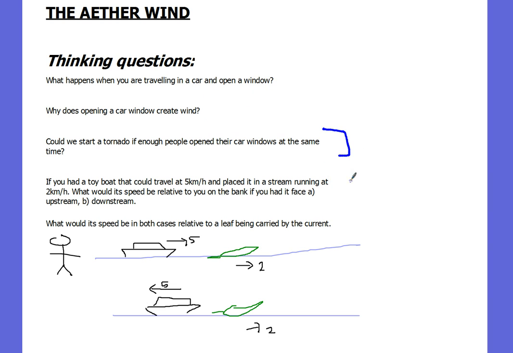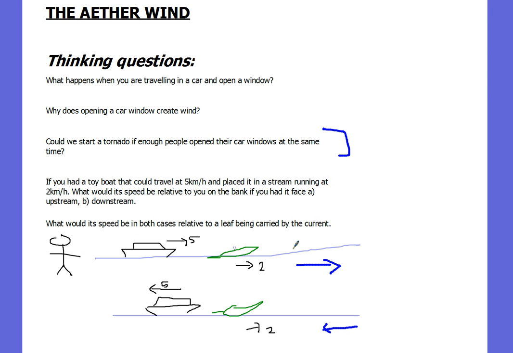Another little thing to think about before we start thinking about the ether wind is if you had a little toy boat, and that's a pretty good picture of a boat there, that one's not so good, but you've got a little toy boat, and you put it in a stream. Now that stream is running at 2 kilometers per hour. And the question is, if you have the boat running in the same direction as the stream, or the opposite direction of the stream, and you're watching the little boat from the shore, what speed would that boat be going relative to you in both situations?